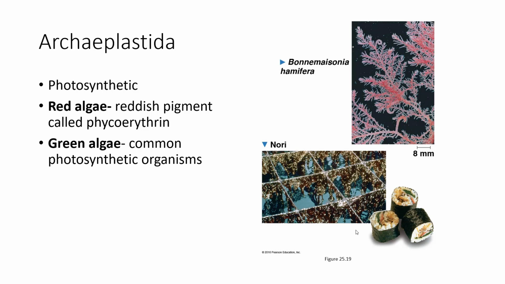The red algae have this wonderful reddish pigment called phycoerythrin, which makes them red. Some examples are Bonnemaisonia hamifera and, of course, our sushi nori. Green algae are common photosynthetic organisms like sea lettuce that you can find in many ponds, lakes, and the ocean.